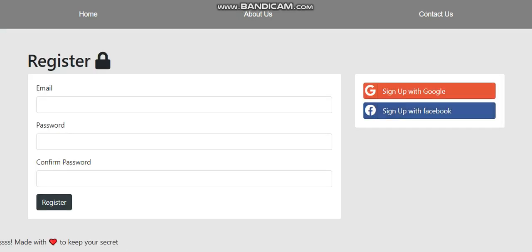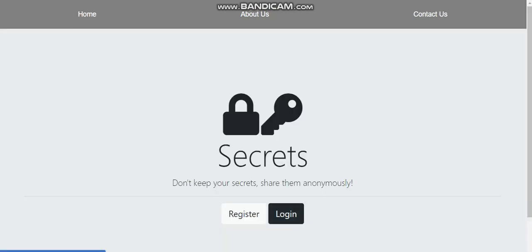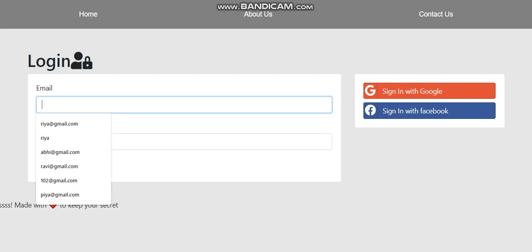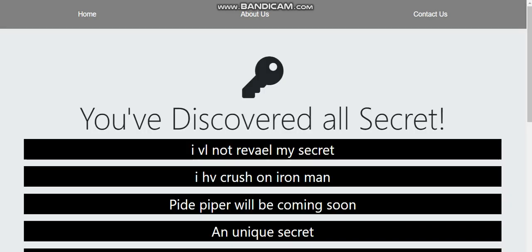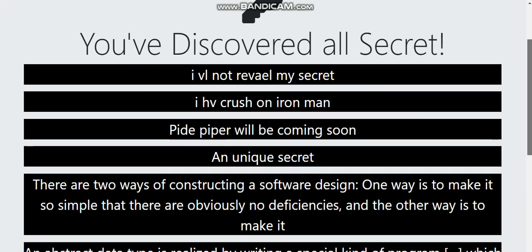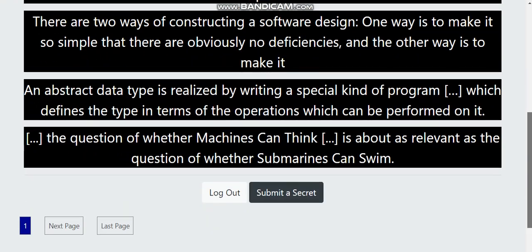Okay. So now we'll go for login, because we have registered, so we don't have to register again. We will log in first, and the password whatever you have registered with before, the same password is required. You land upon the secrets page. Once you are registered, you don't have to register again and again. You can directly go to the login page, and you will land upon the secrets. So here is our secret page.